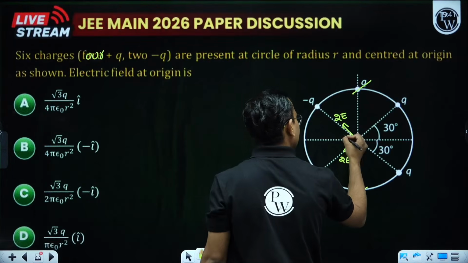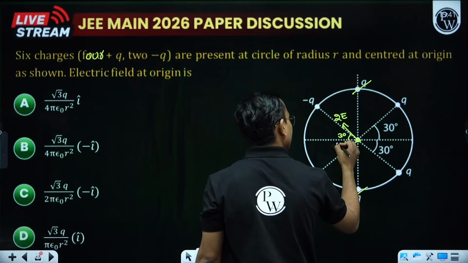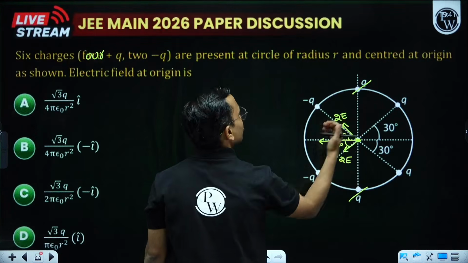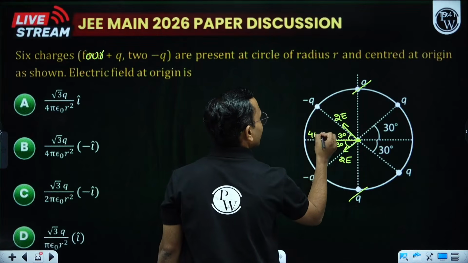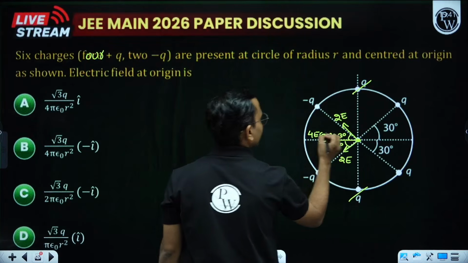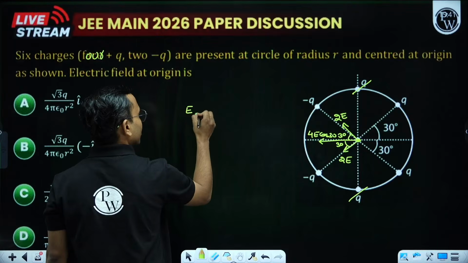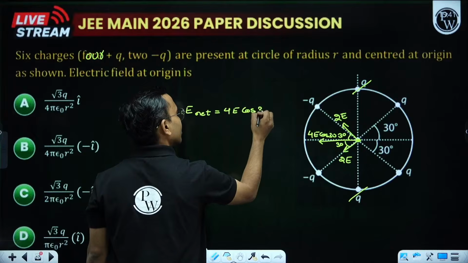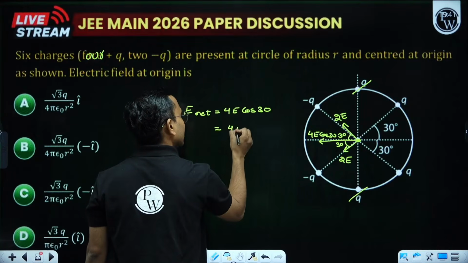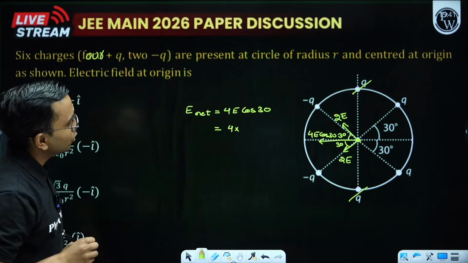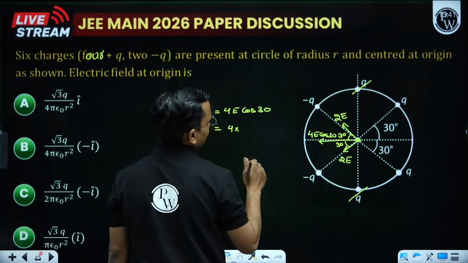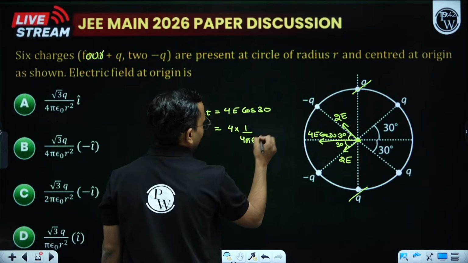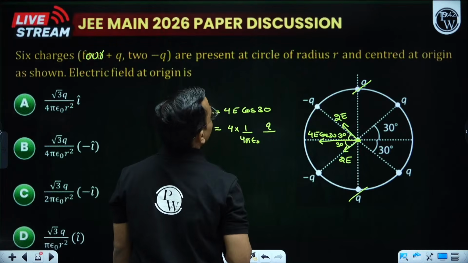This angle is 30. This is 30. So the resultant will become 2E cos 30 plus 2E cos 30. So that is 4E cos 30. So my E net comes out to be 4E cos of 30. What is E? E is KQ by r square, where K is 1 by 4 pi epsilon naught. Q divided by r square, what is the radius?